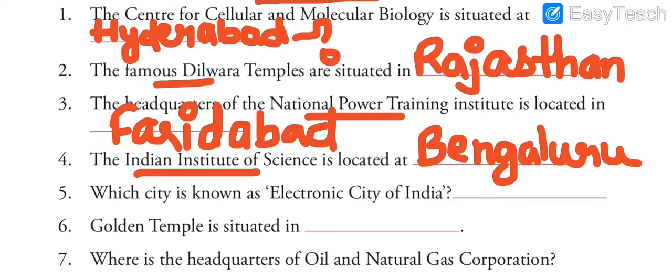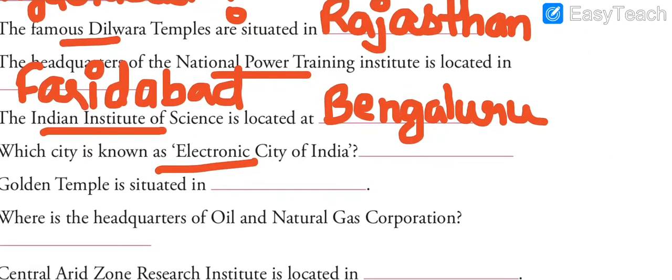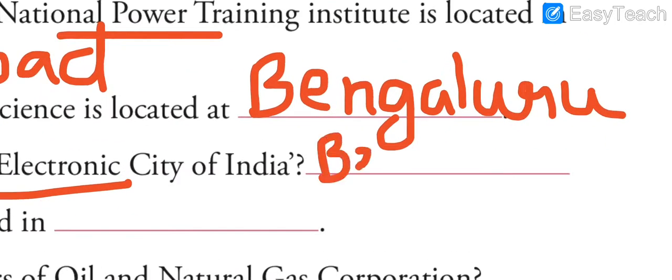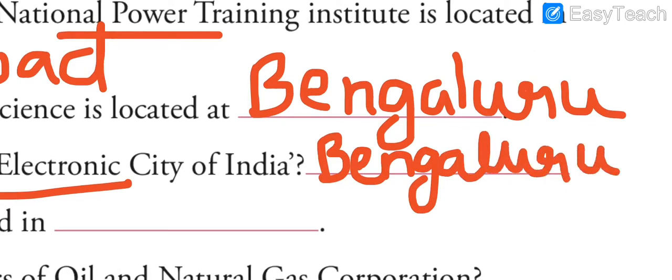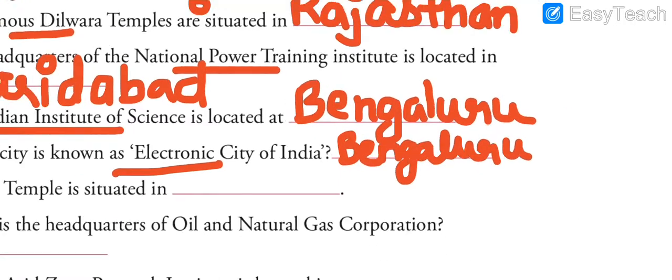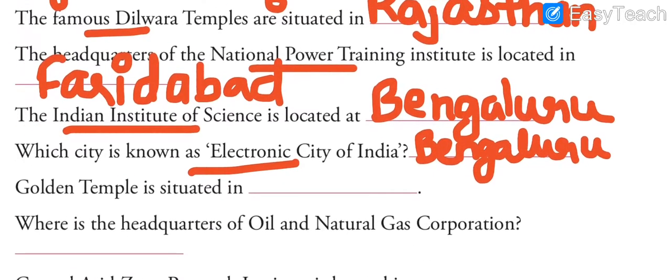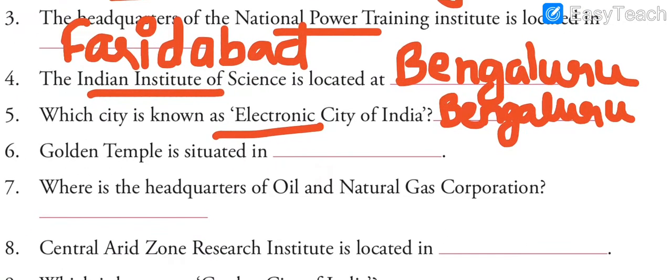Like the next question, which city is known as the electronic city of India? It is again Bengaluru. Bengaluru is also called the Silicon Valley of India. So Bengaluru is a very important city. Many companies are also situated in Bengaluru.